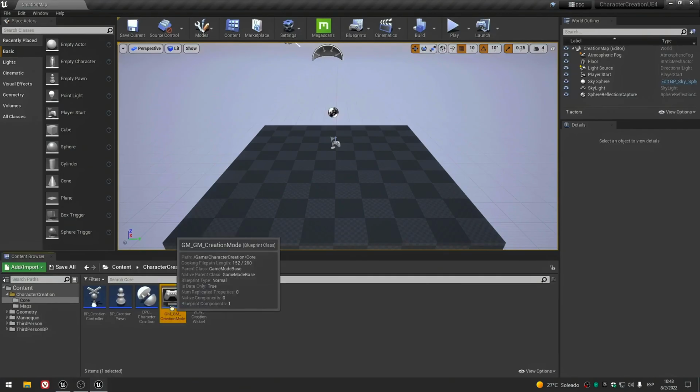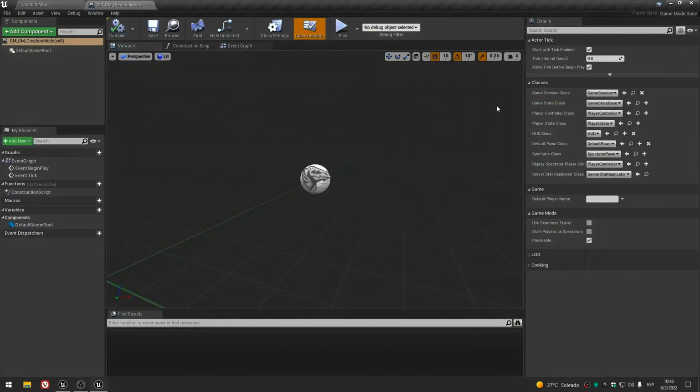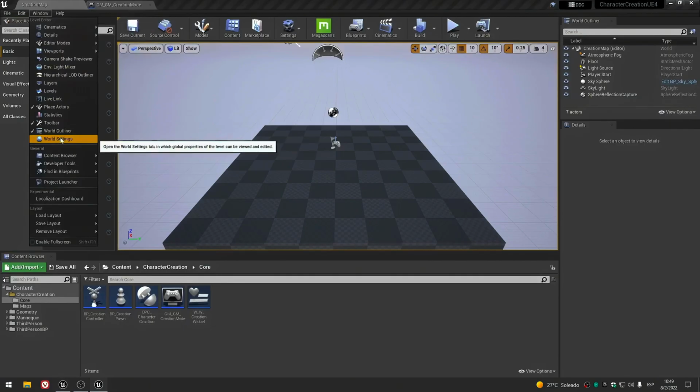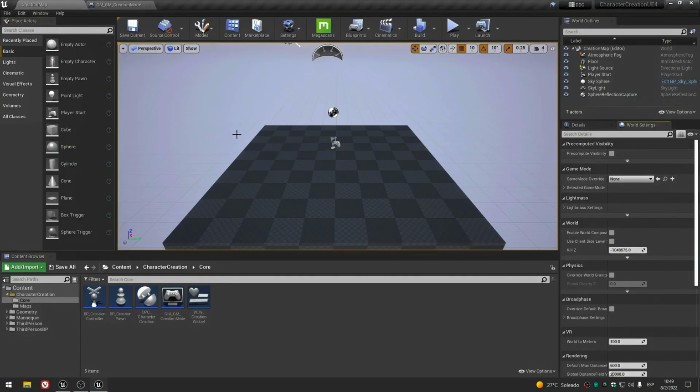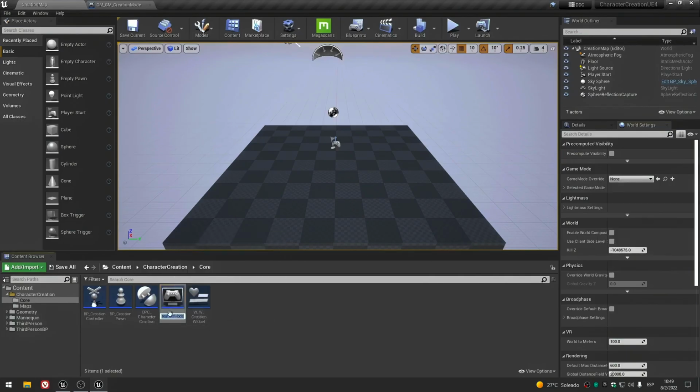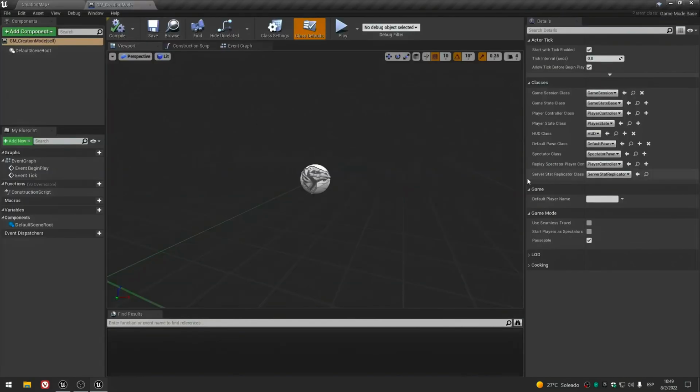The game mode that we're going to use, I don't know if you know it, but beside the game mode that you define on a specific map, the project has a game mode, but in this particular map, our creation map, we will use our creation mode. So our creation map will use our game mode, and our game mode will load our creation controller.